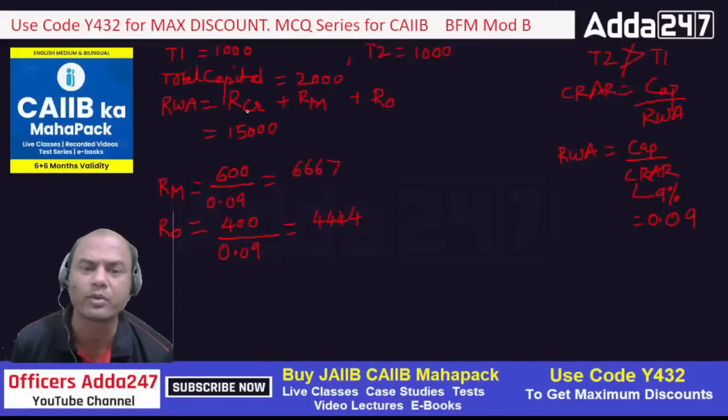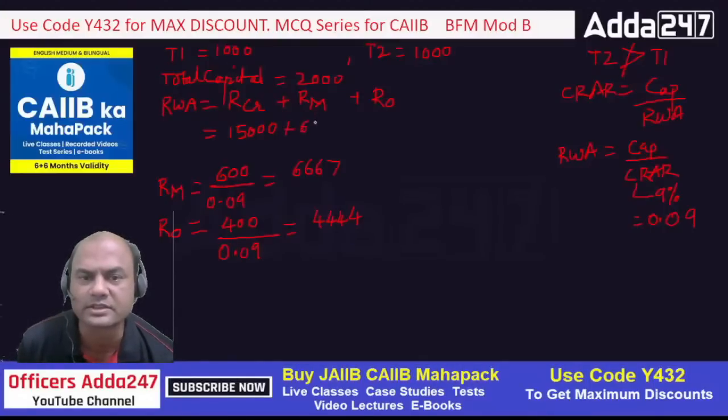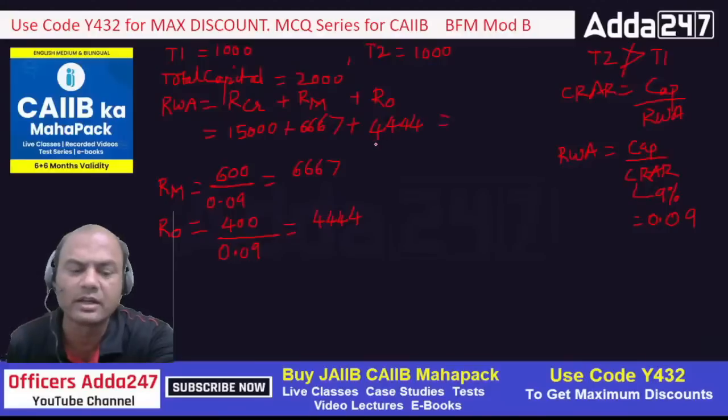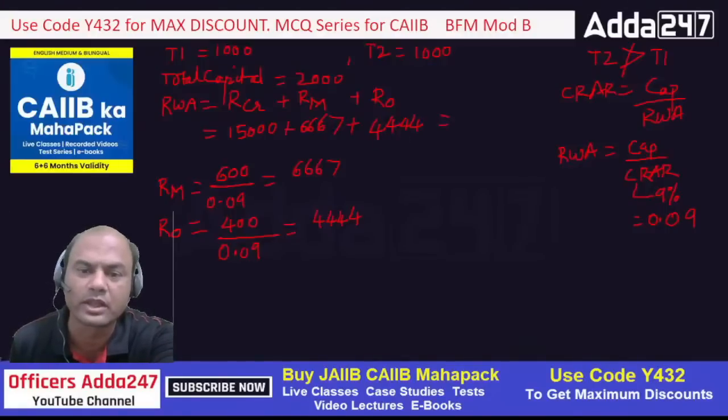So what is the point now? See here, RWA I wanted: credit I am having, market I'll add 6667, and ops I'll add 4444. So what is my total figure now? 15,000 plus these. Do the calculations. What is my total RWA now?